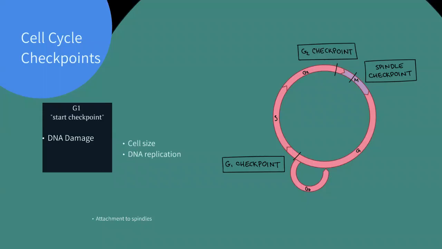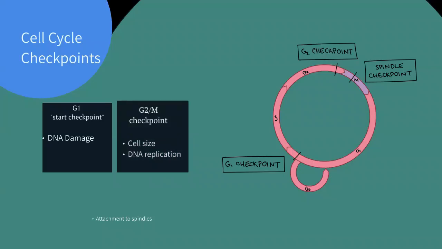If it does pass the G1 checkpoint, it then enters the S phase for DNA replication and then into the G2 phase. Before you get to the mitotic phase, there's a G2 checkpoint. The G2 checkpoint checks on the cell size and makes sure all the growth factors are working correctly, and it also makes sure DNA replication happened correctly. It wants to make sure that nothing was replicated incorrectly and everything is in its respective base pair. If it isn't, the cell will be induced into apoptosis and cellular death.